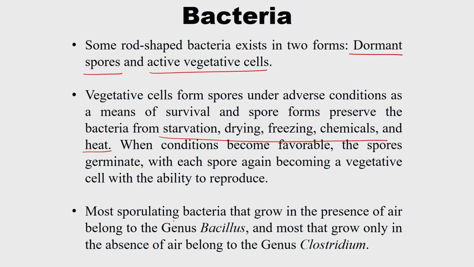Most of the sporulating bacteria that grow in the presence of air belong to the genus Bacillus. Most Bacillus bacteria are sporulating bacteria that grow in the presence of air, and most that grow only in the absence of air belong to the Clostridium genus. So they are anaerobic bacteria.